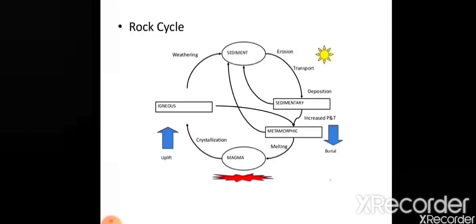These sediments are carried by the rivers and deposited at the floor of oceans and lakes, and form sedimentary rocks. Sedimentary rocks under great heat and pressure form metamorphic rock. Metamorphic rock again under extreme heat and pressure melts and forms magma. And thus this rock cycle continues. You can see in this diagram easily.